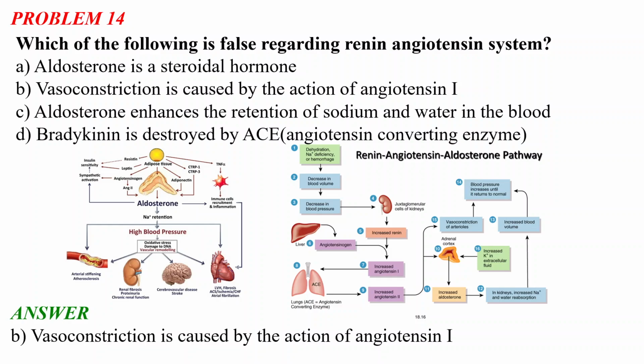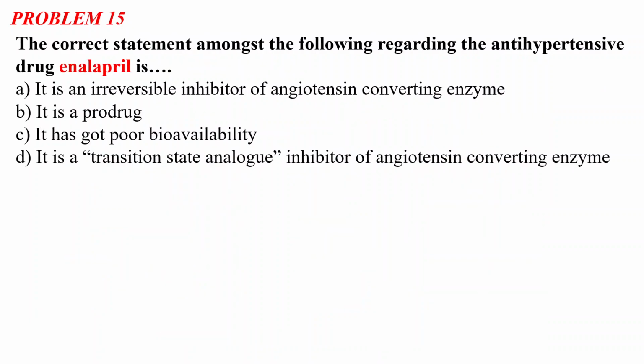Okay, so now I will move toward our last question of today's session. It says: the correct statement amongst the following regarding the antihypertensive drug enalapril is: option A, it is an irreversible inhibitor of angiotensin converting enzyme; option B, it is a prodrug; option C, it has poor bioavailability; and option D, it is a transition state analog inhibitor of angiotensin converting enzyme. So what is the correct statement regarding the antihypertensive drug enalapril?